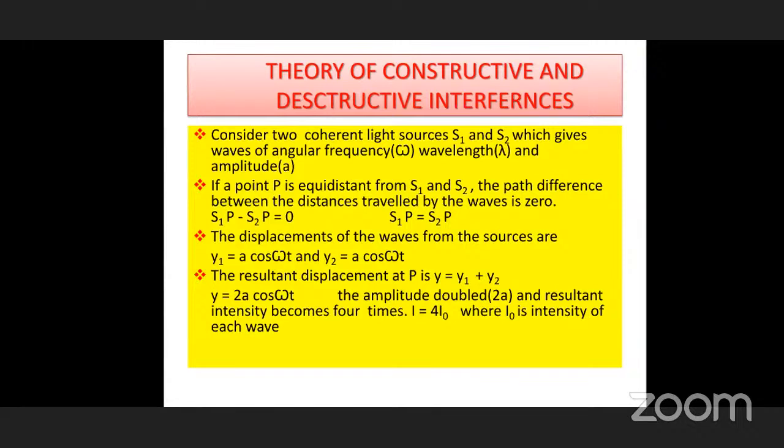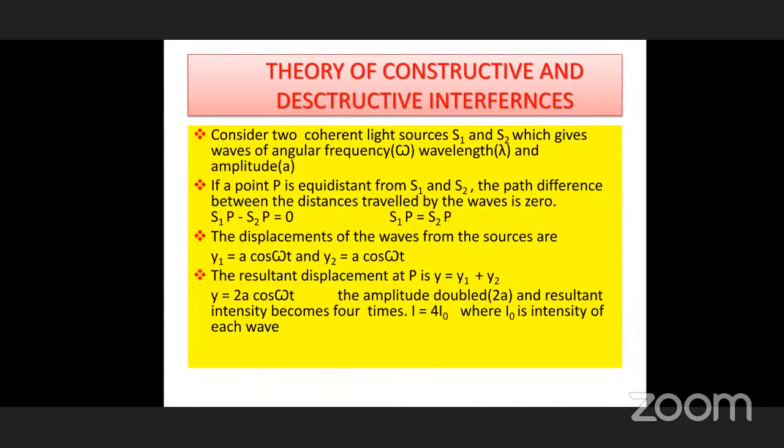Now we are going to see the theory of constructive and destructive interference. What is interference? Before that, we are discussing coherent and incoherent. If there is no constant phase between two light waves, that is incoherent. The frequency is the same in both, but the main difference is the phase difference.